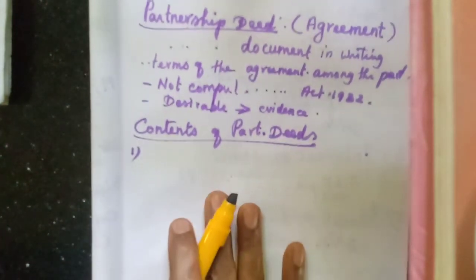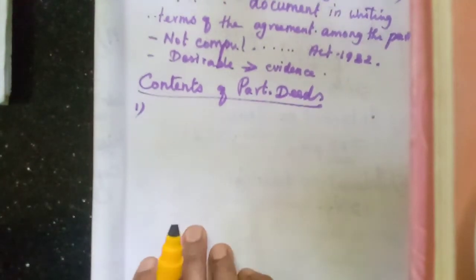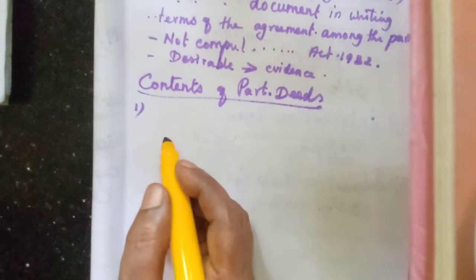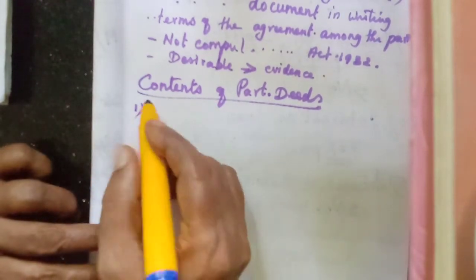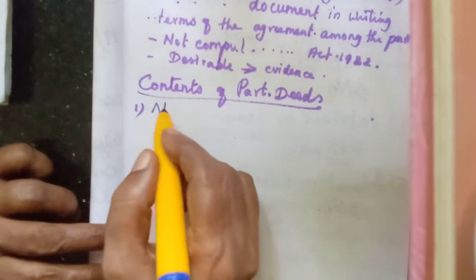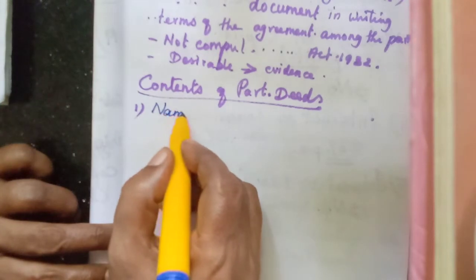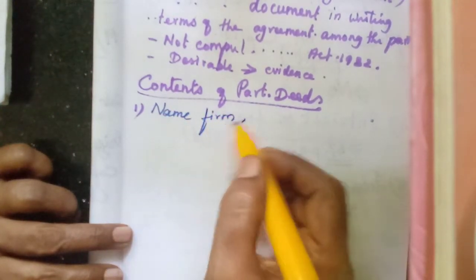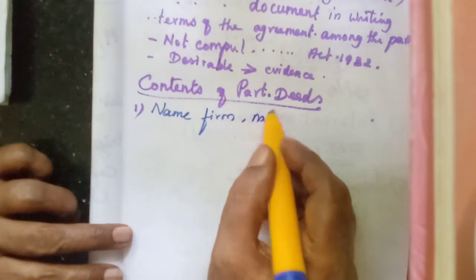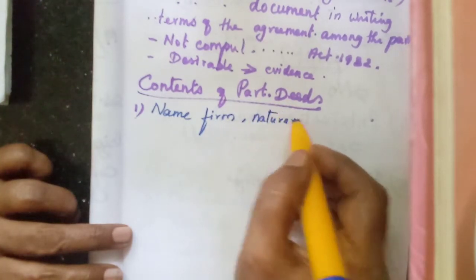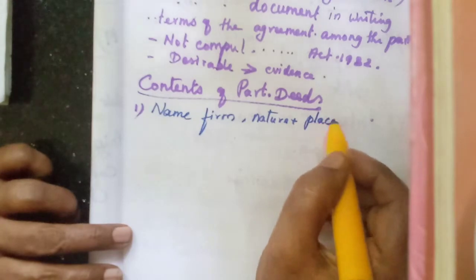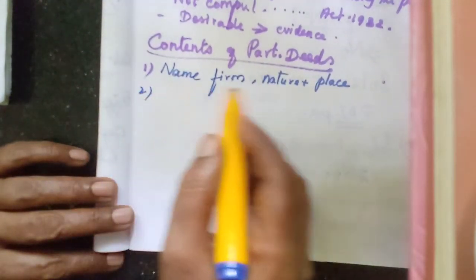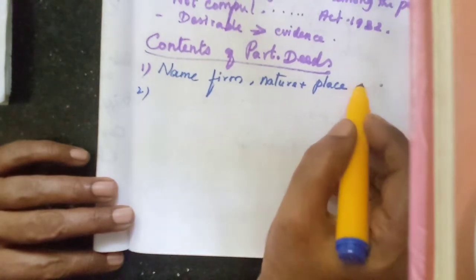Then the contents, many contents they have given. Contents of partnership deed. First one, name of the firm, and nature and place of business, what type of business, and where the business is situated. So name of the firm, the nature and place of the business.